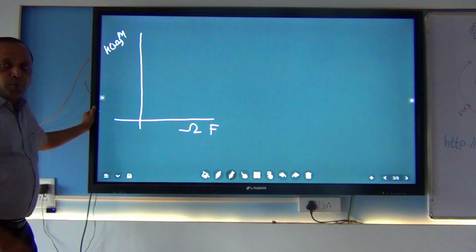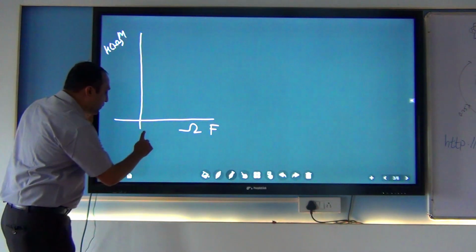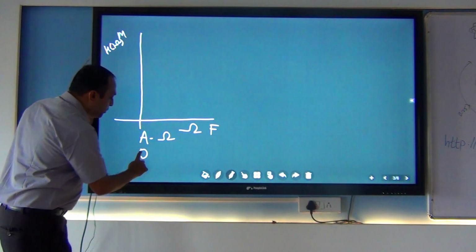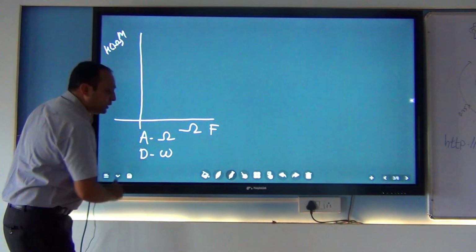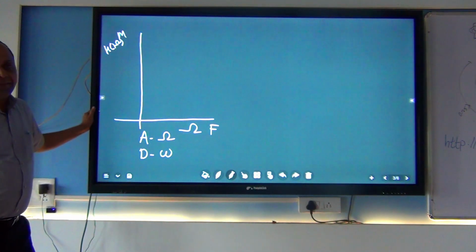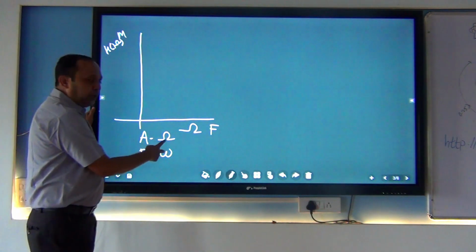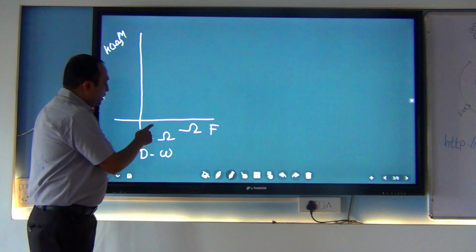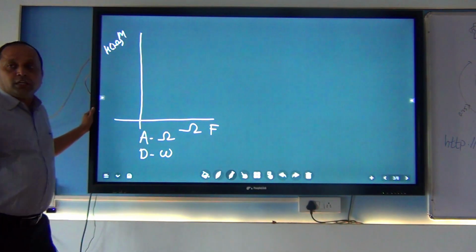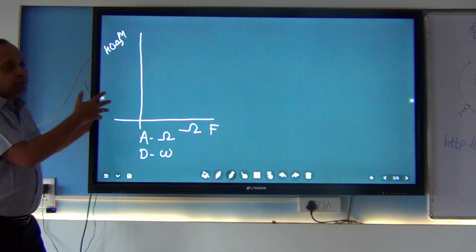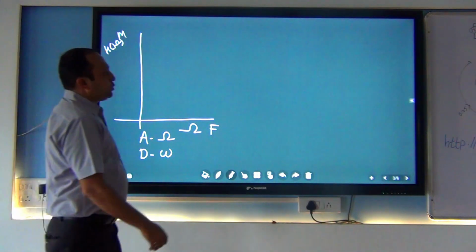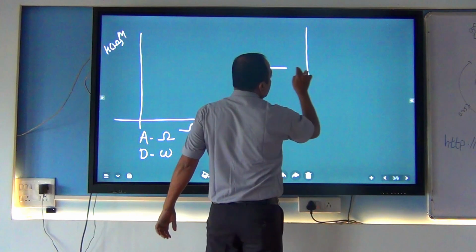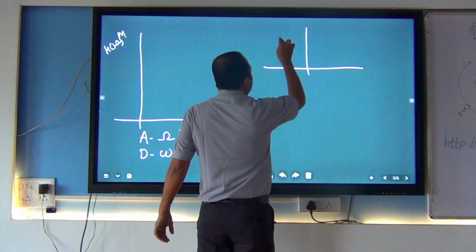In the analog domain we represent frequency using this symbol, and in the digital domain we use digital frequency represented by omega. There is a relationship between omega and analog. This is the notation we use for the next discussion. To understand the filter, the very basic thing is to understand this diagram.